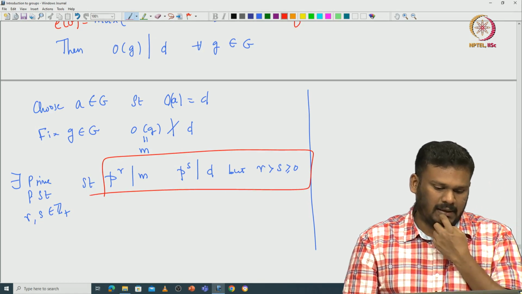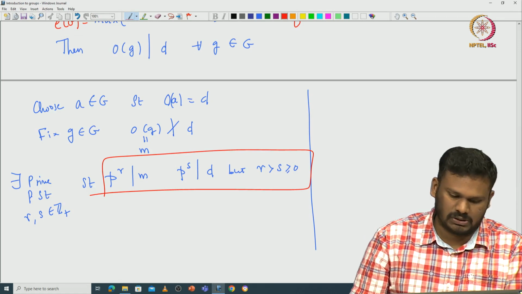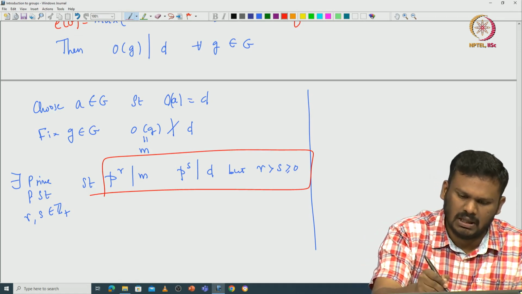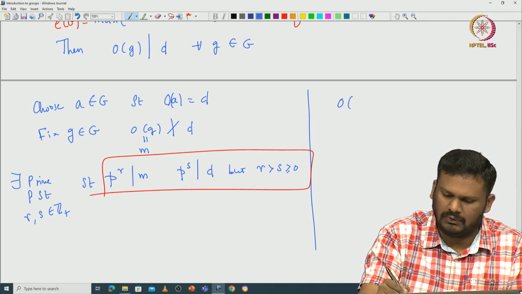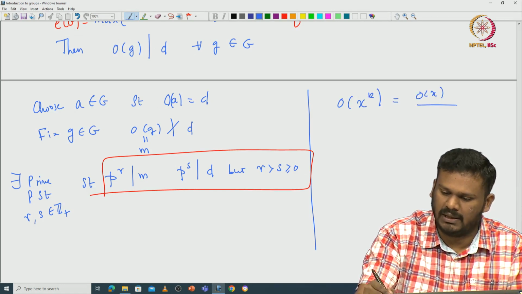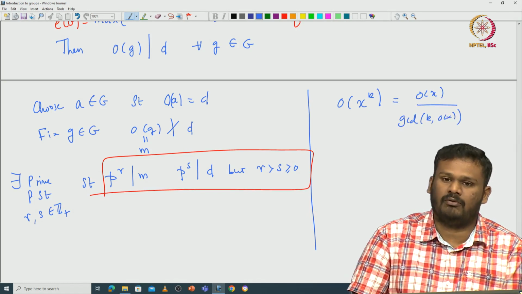Now let us look at what happens to some specific elements. Recall that the order of x power k is nothing but the order of x divided by the GCD of k and the order of x. This is something we have proved.